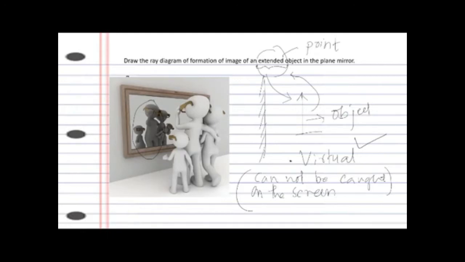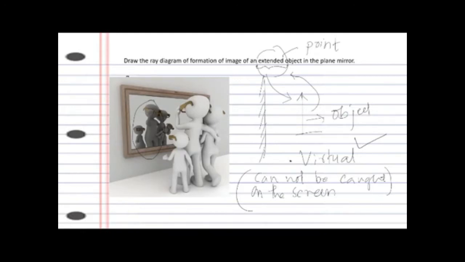Now if you keep this object, let me call this an object, in front of the mirror here, let's say this is the mirror, right? So this image will fall at the back of the mirror. Now you can see here, this is the image which is formed of these three kids, and that image is virtual. And why is it virtual? Because this image cannot be caught on the screen, right? So all those images which cannot be caught on the screen are called virtual images. This is very important now.